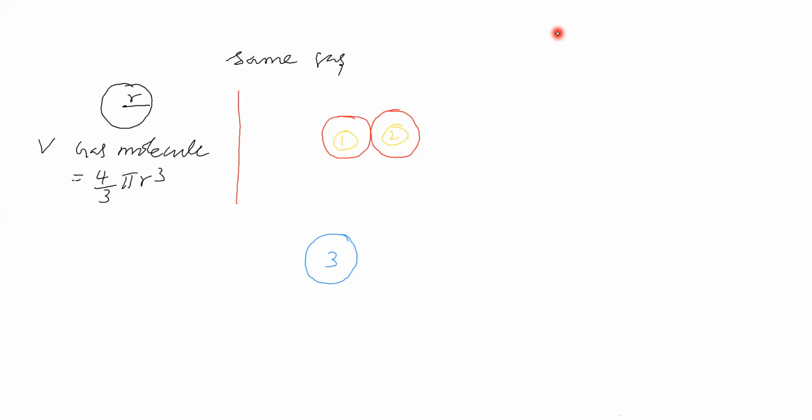Sir, you are saying that because of these two molecules, this molecule is not getting a certain volume for its free movement. Now you consider these two molecules in contact like this. What is the volume this molecule is not getting for its free movement due to these two?